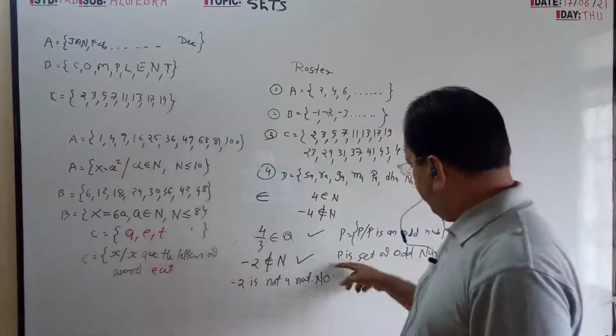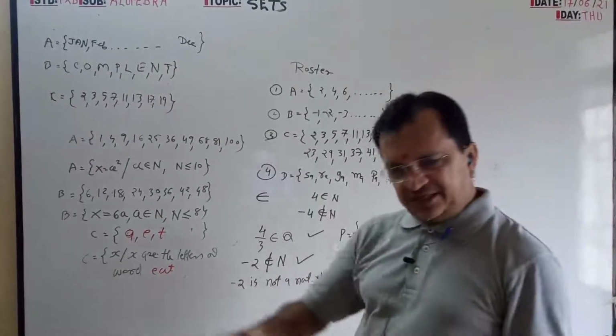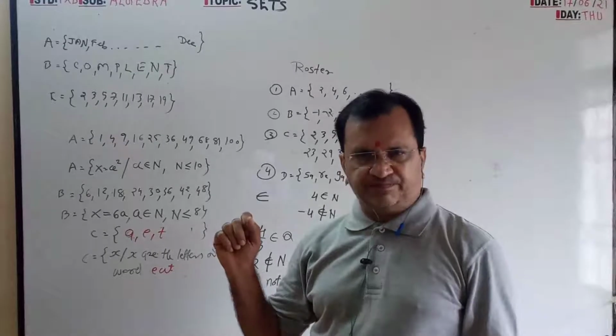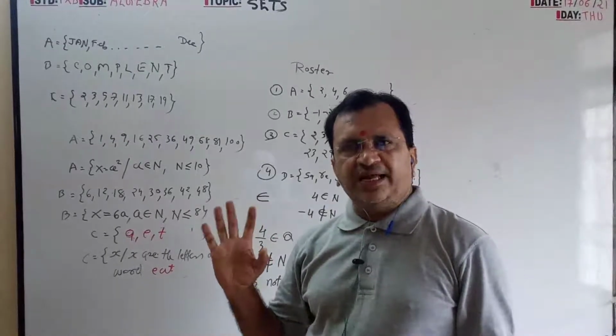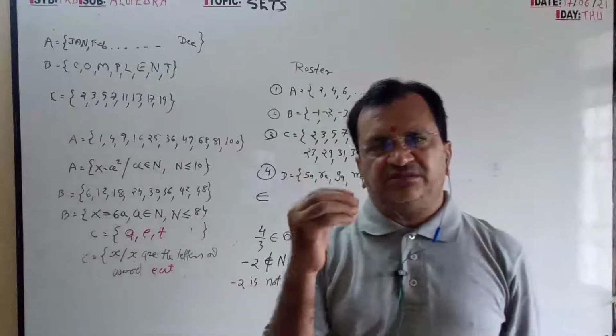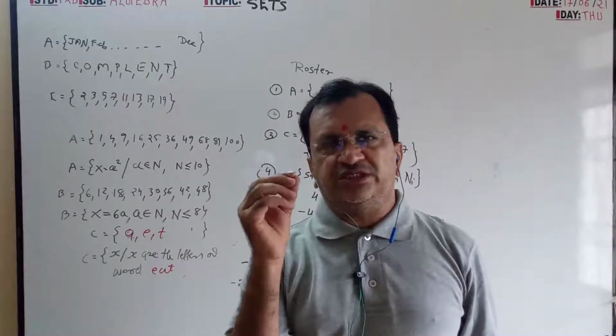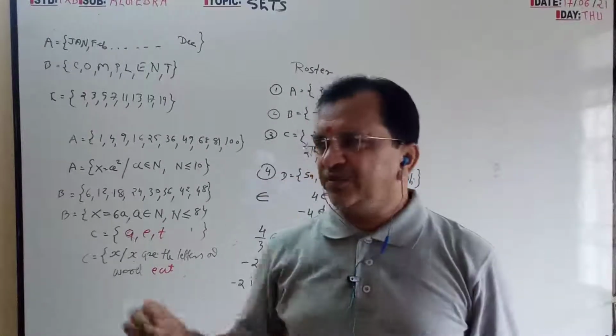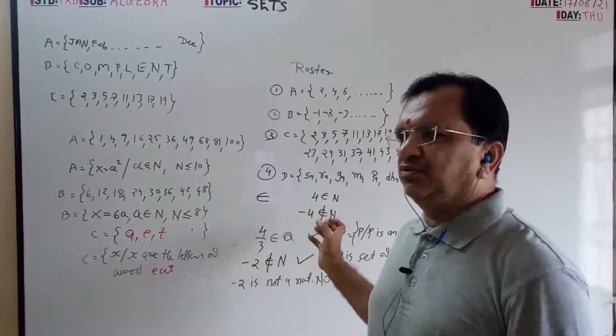So you have to write what I am speaking, that is the reading of the mathematical symbols. Stepwise, slowly you have to learn what the symbols are and how to read them.